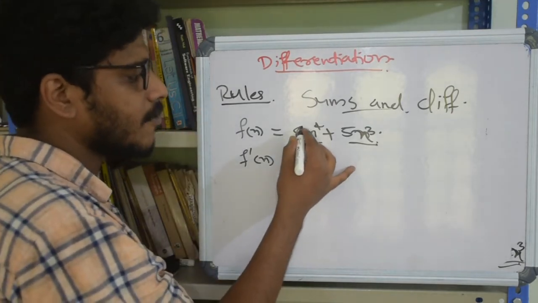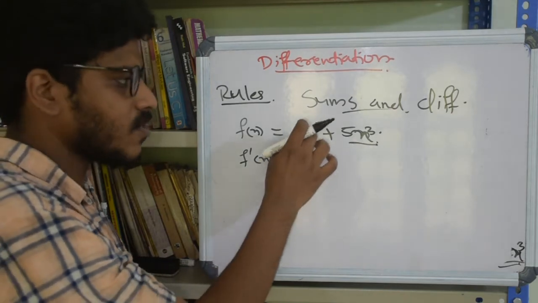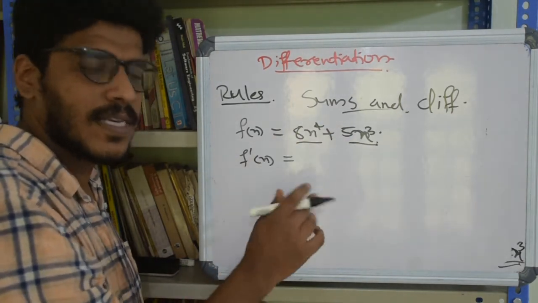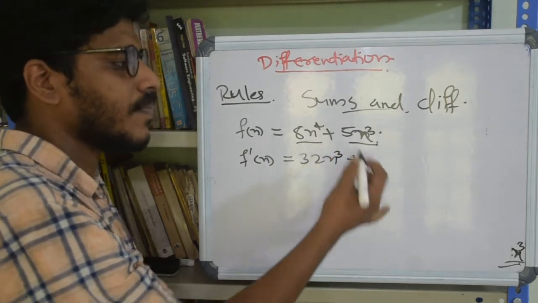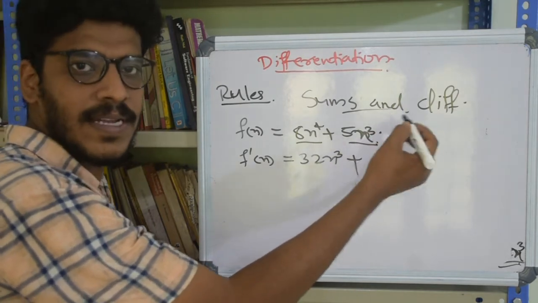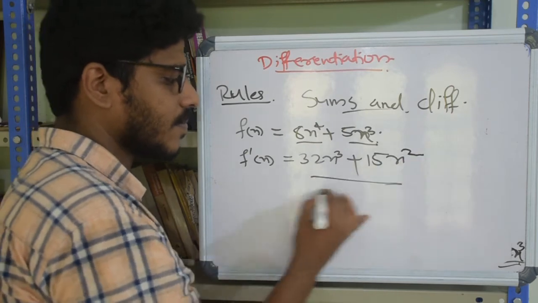So what is the derivative of 8 into x raised to 4? 8 can be taken out. X raised to 4 has the derivative 4 into x cube. So 8 into 4, 32, so 32x cube plus, 5 can be taken outside, 5 into 3 into x raised to 3 minus 1, which is 2. So it will be 15x square.